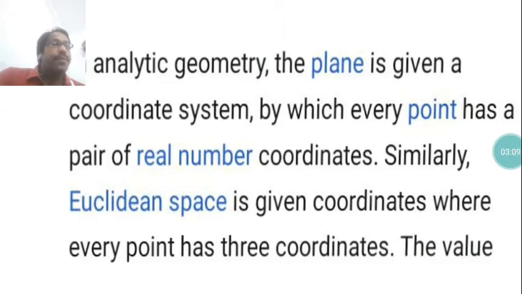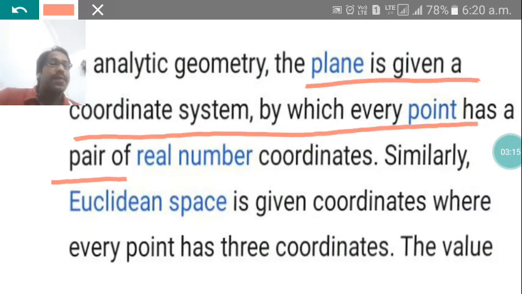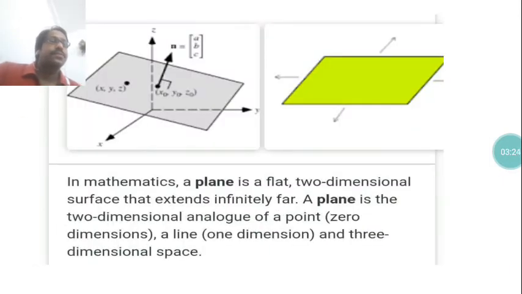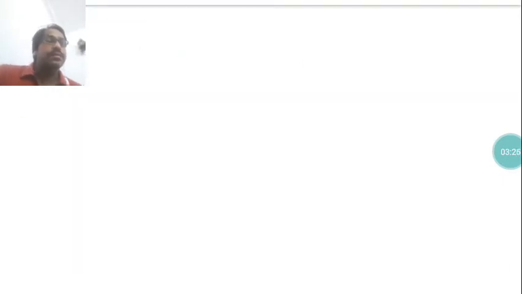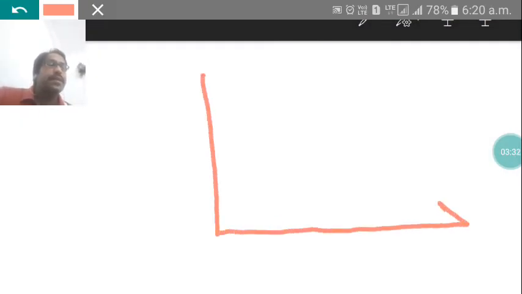What is a plane? See here, it is written that the plane is given a coordinate system by which every point has a pair of real number coordinates. Okay, what is that? Suppose this is the plane, x and y.